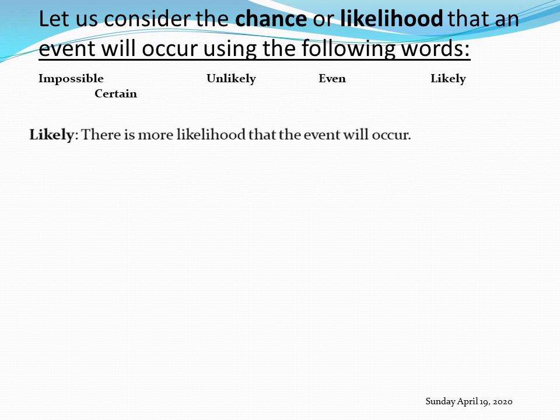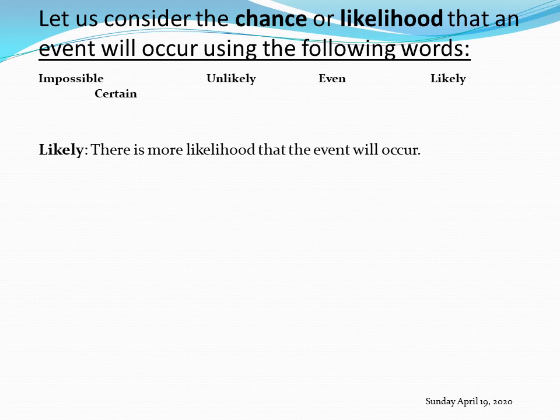Let's look at the likelihood or chance of events happening with likely. What is likely? Likely means it stands a better chance or more chance of happening. There is more likelihood or more chance that that event will occur. For example, it's been raining recently, even in the last lesson I said it as well. Even the sun is not really been shining. Now, is it likely that we have rainfall tomorrow?